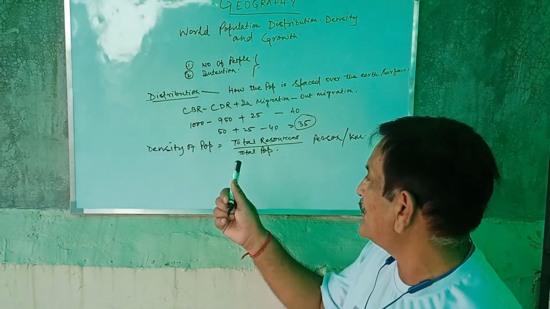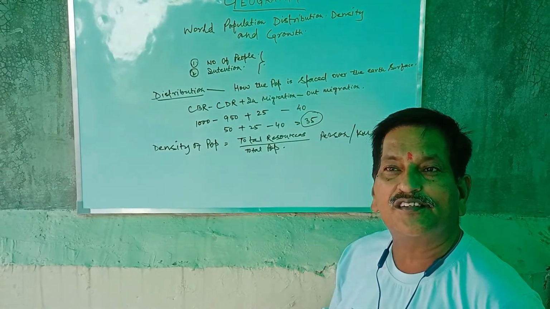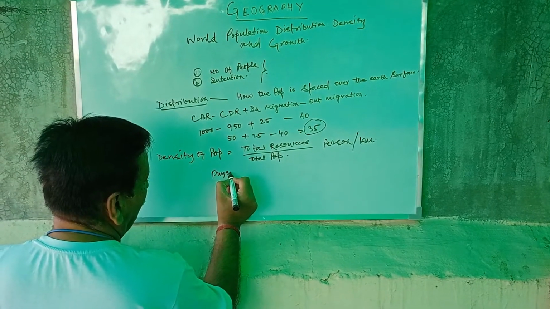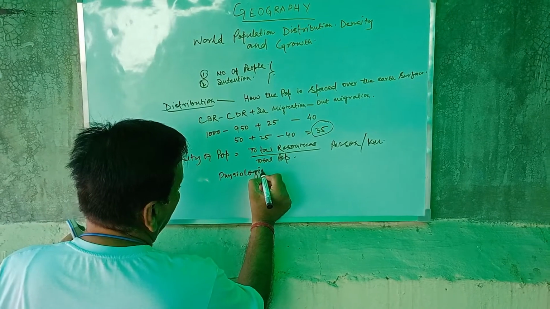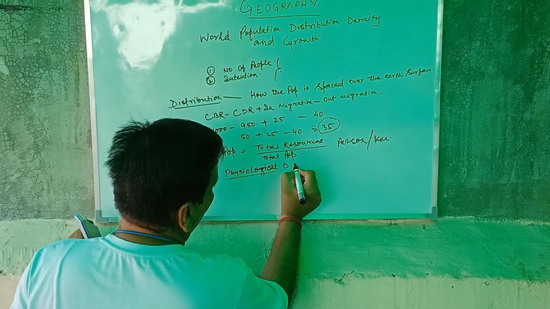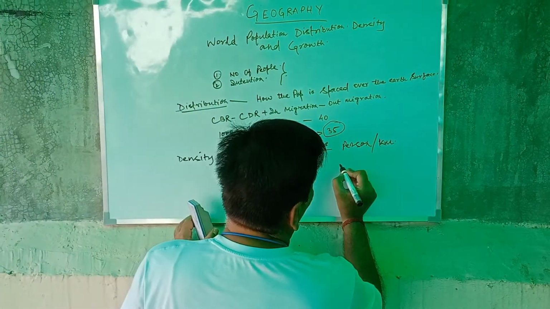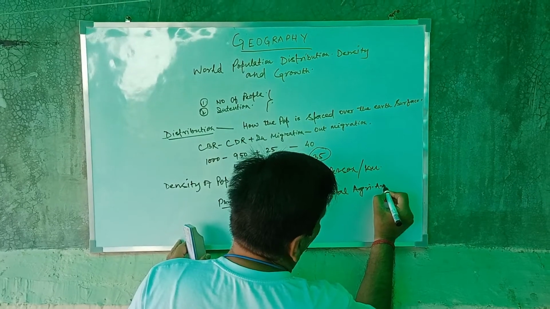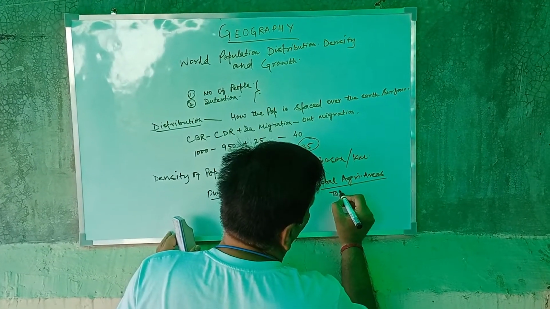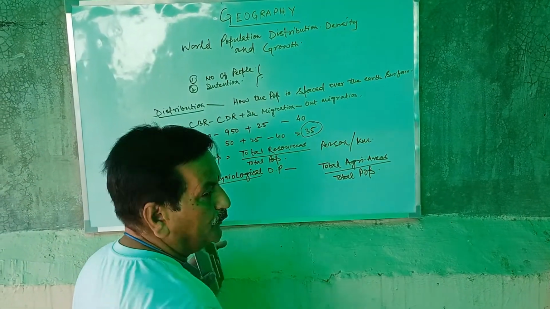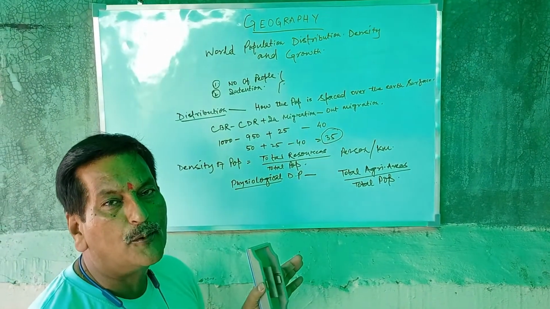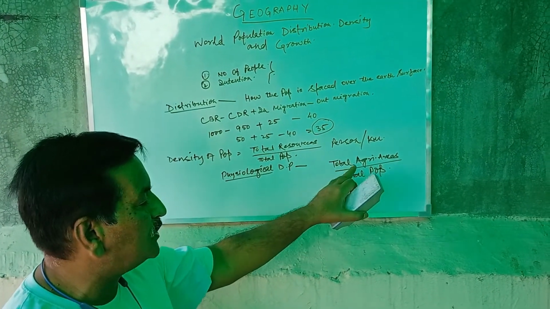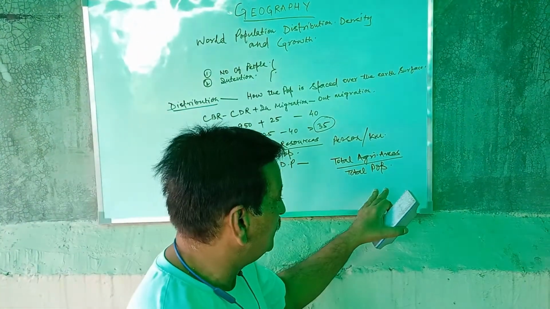One is arithmetic density of population, or average density of population, and second is physiological density of population, which is enumerated as total agricultural area upon total population.